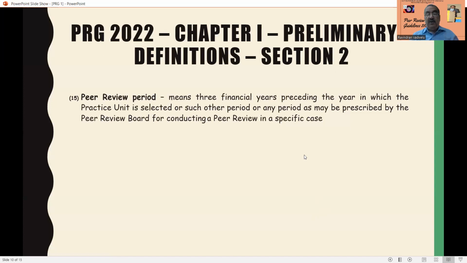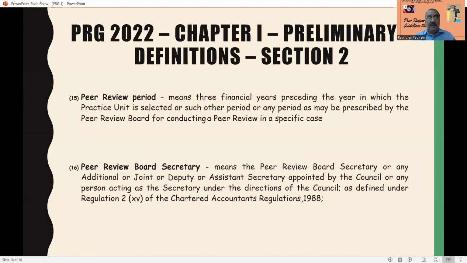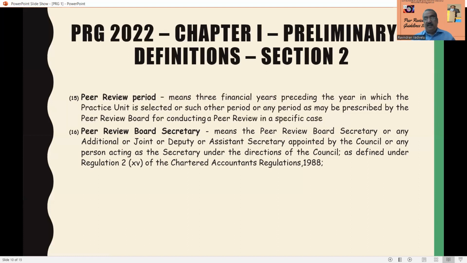So the peer review period normally, as per the act, is 3 financial years preceding the year in which the practicing unit is selected for peer review. And peer review board secretary. So every board has to be managed by a secretary. Has to be managed by the secretary.